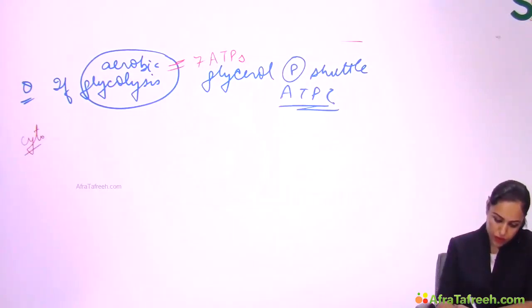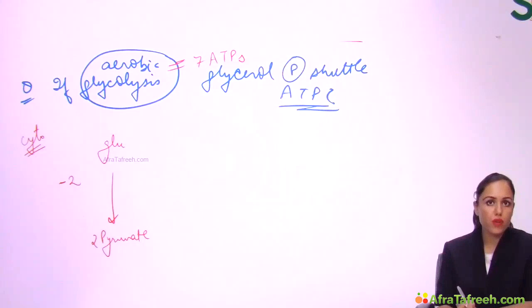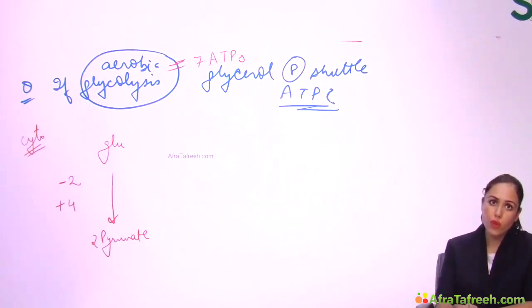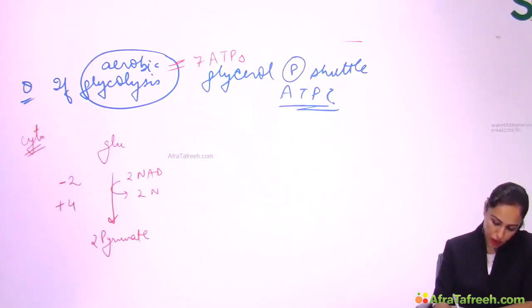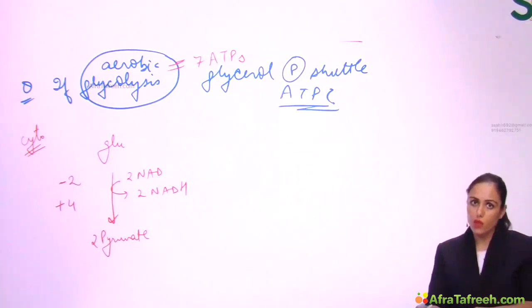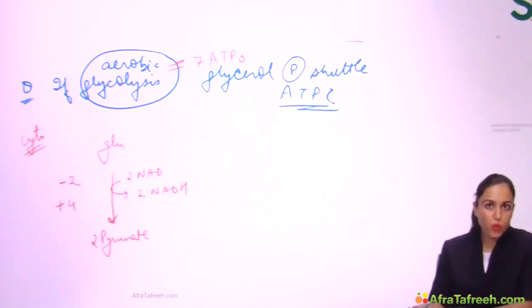You know, in cytoplasm, the energetics of glycolysis is this, that glucose forms 2 pyruvate, and in these 10 steps, we have -2 because 2 ATPs are used at hexokinase and phosphofructokinase. We have +4 ATPs because 2 substrate level phosphorylation steps are there which are producing 4 ATPs. And at the glyceraldehyde 3-phosphate dehydrogenase step, we have 2 NADH produced. And these 2 NADH are produced in cytoplasm. But these NADH have to give ATP by entering into ETC.